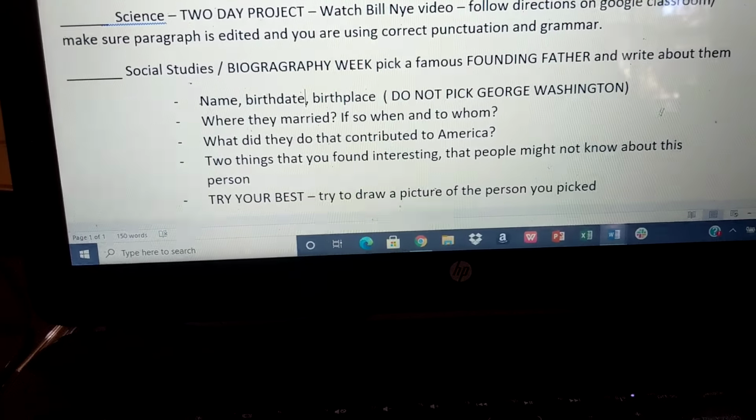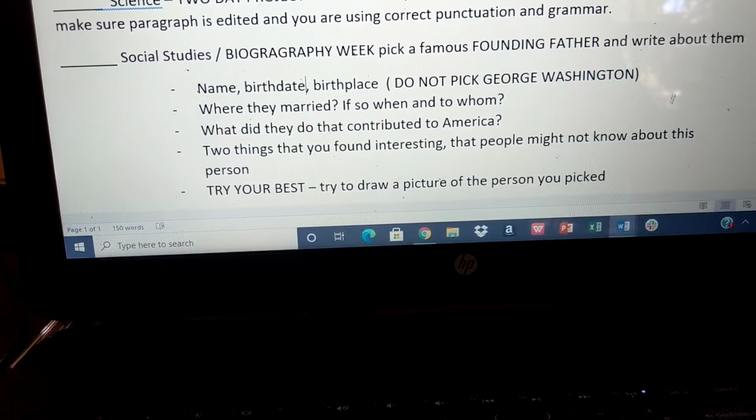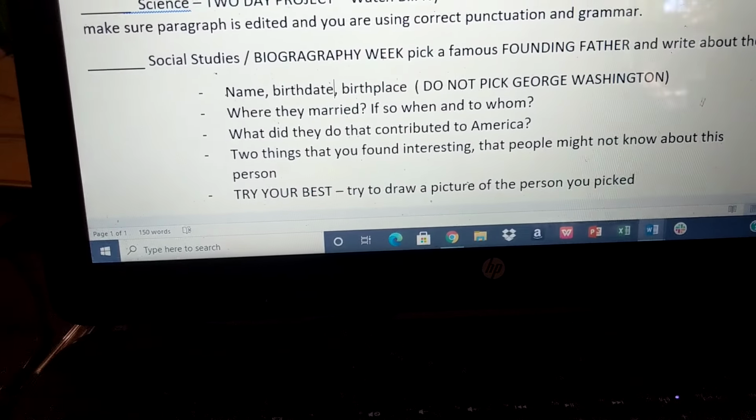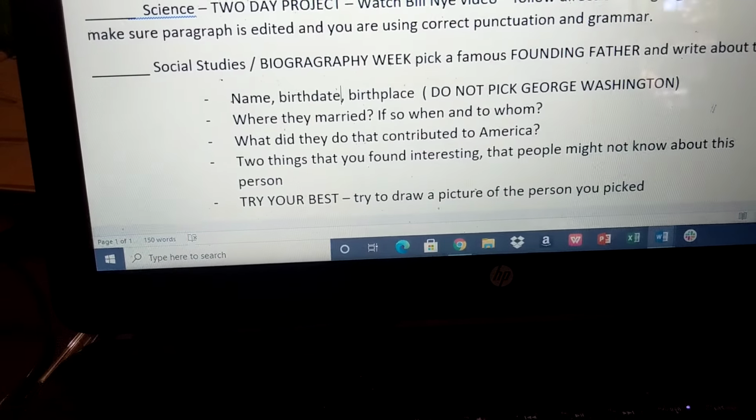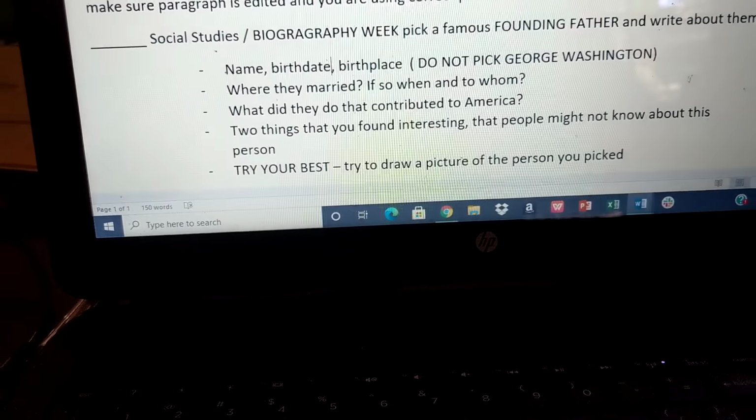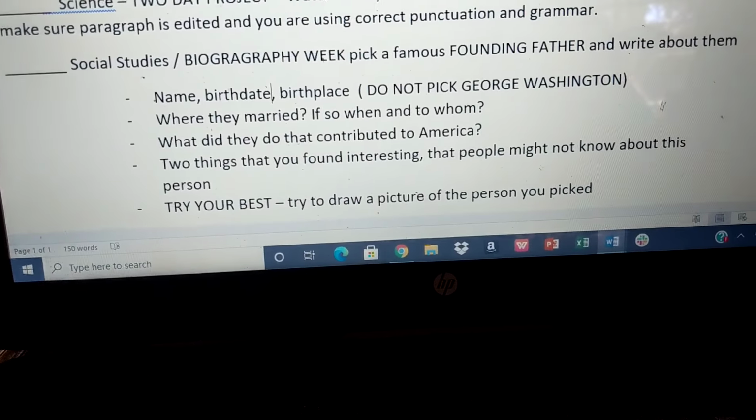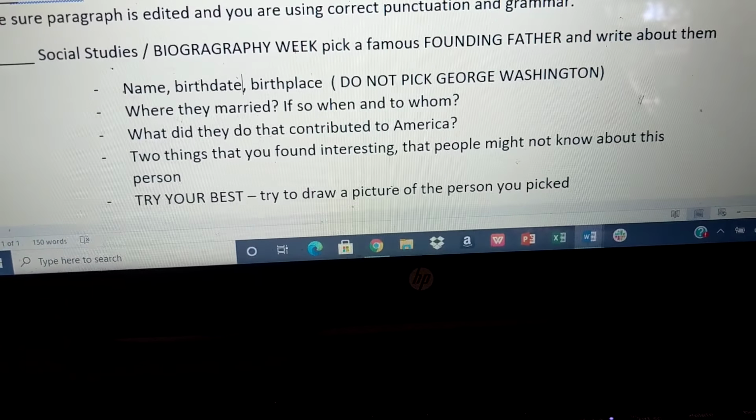You do not have to add that much information. You just need to give me the basics. The founding fathers are the men that came together and created America and a Constitution of America. He was named father of his country because he was the leader that brought us to have America right now.